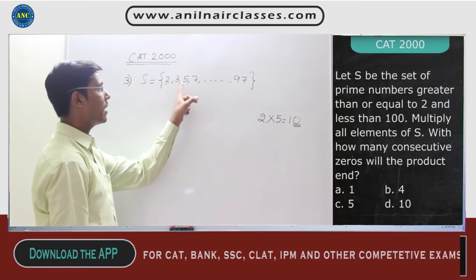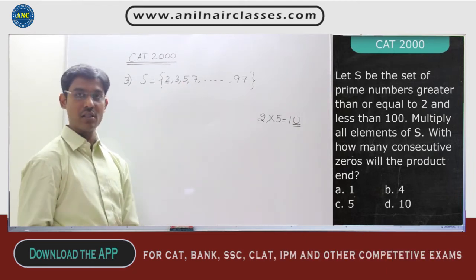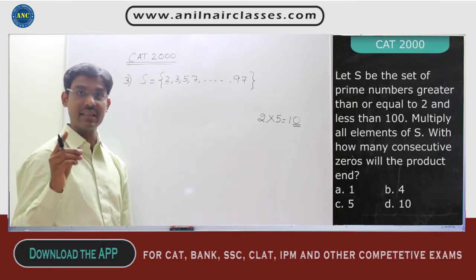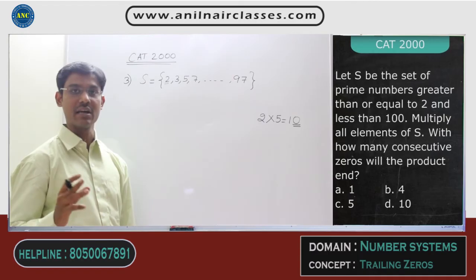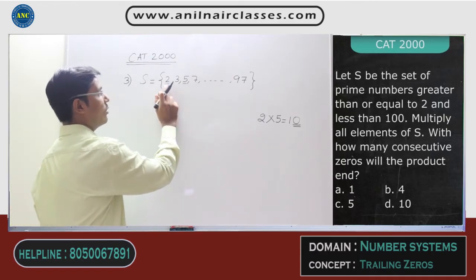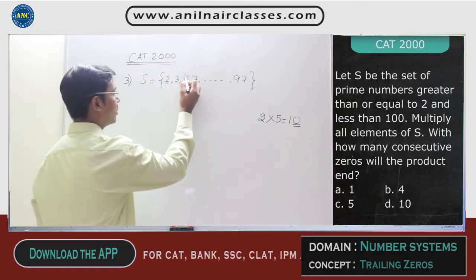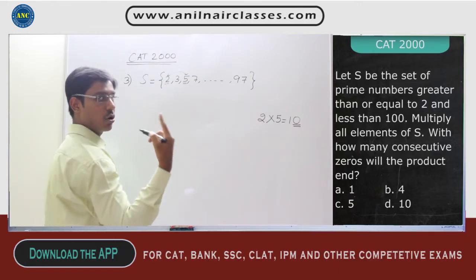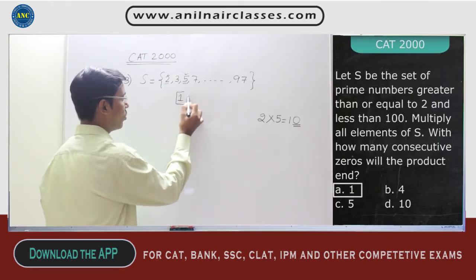Similarly, any number ending with 5 other than 5 is composite, because all those numbers are divisible by 5. That means you have only one 2 and only one 5 in the given set. If I multiply, you will get only one zero. How many zeros will the product end with is the question. The answer will be only 1 zero.